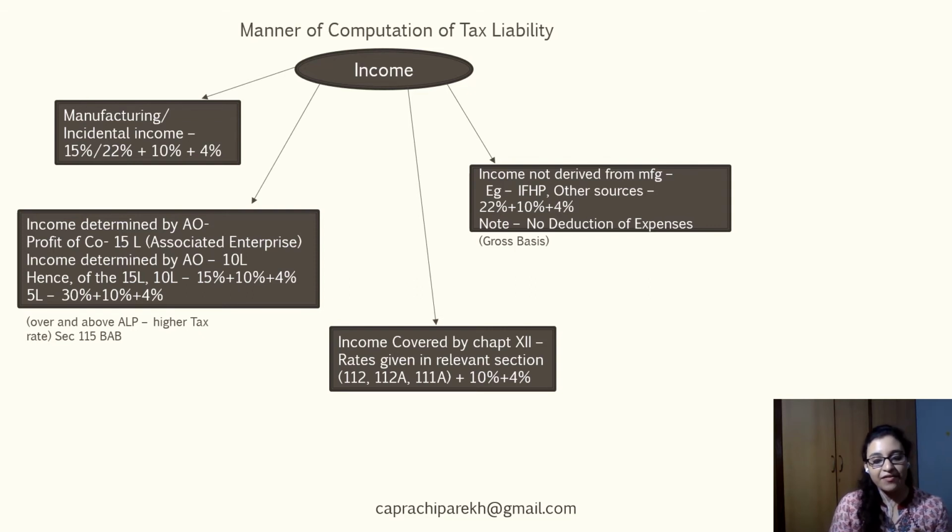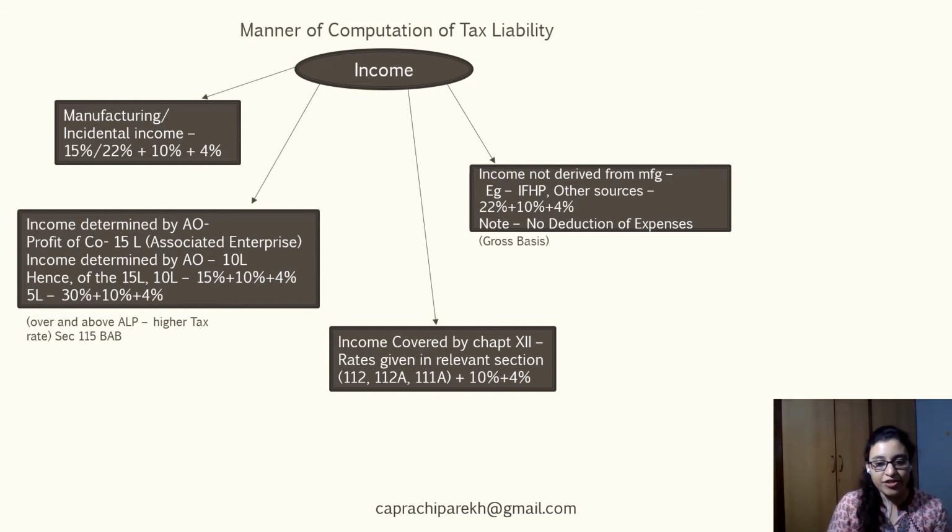Apart from this, we have a very typical scenario in the context of income being overstated by the assessee. Because the income is predominantly taxed at a lower rate, there might be a scenario wherein the assessee has entered into certain transactions with its associated enterprises and has inflated the amount of income.